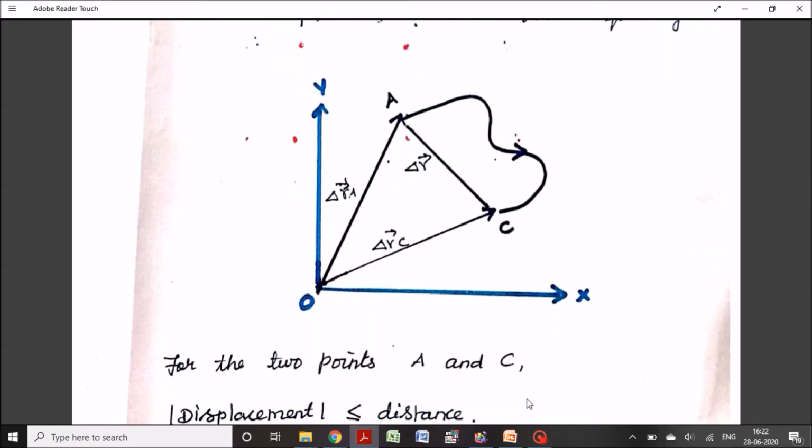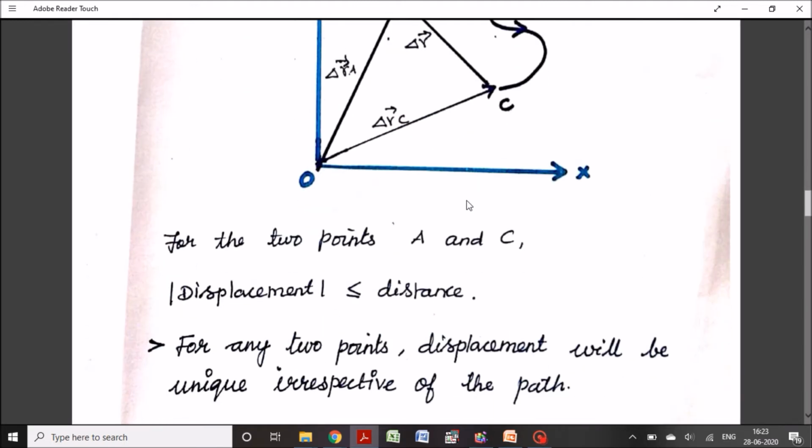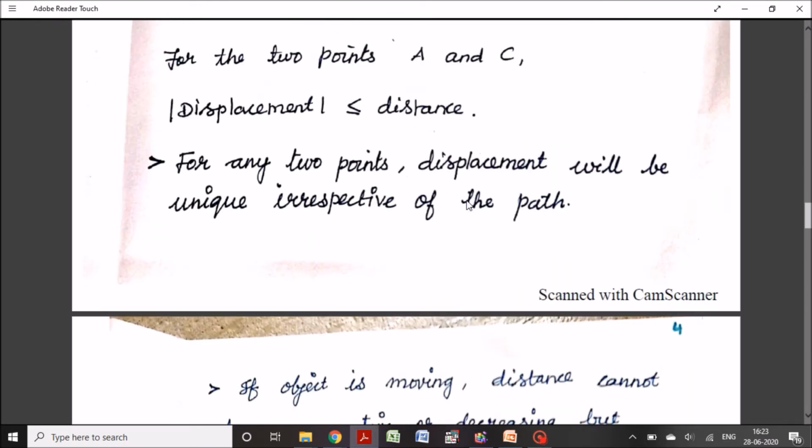We can see in this picture the points A and C. A particle traveled from A to C. Here the distance traveled by the particle is A, B, C, but the displacement covered by the particle is AC, the straight line. For the 2 points A and C, displacement is always smaller than distance. For any 2 points, displacement will be unique irrespective of the path.